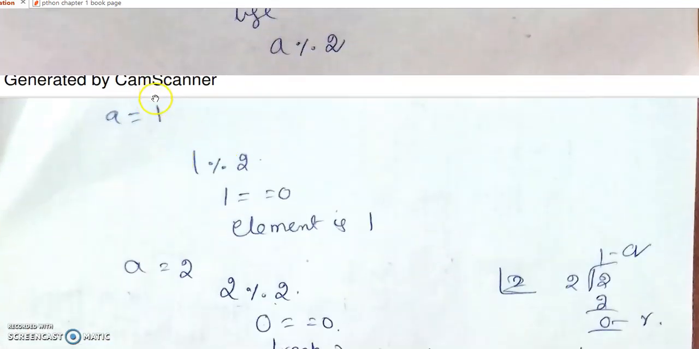So in this case, a equal to 1 means 1. What is the remainder here? 1. 1 equal to 0? It is false. So it will print the element is 1.